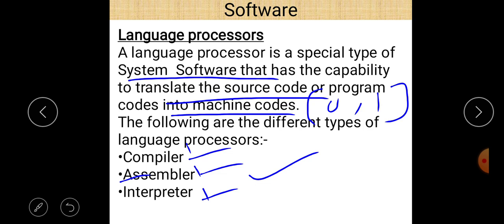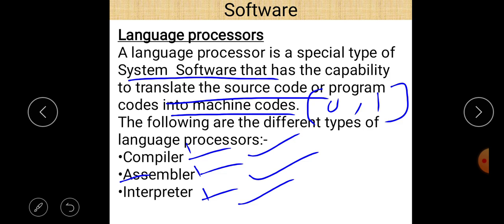So there is a difference between compiler and interpreter. In compiler, basically source code can be converted in a single time or single go. That means the whole source code is converted into low level language one time or in a single go via compiler, but when we convert it line by line, then it is called the interpreter. So interpreter converts the source code line by line into machine code, and compiler converts the whole source code at a single time. So that is the difference between a compiler and the interpreter.